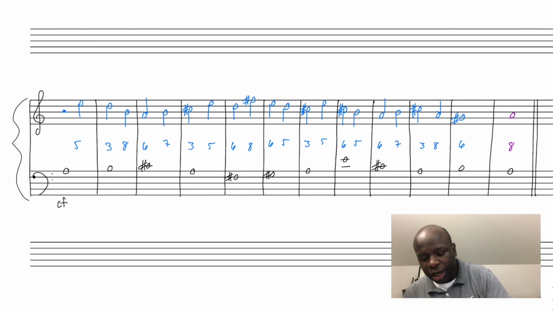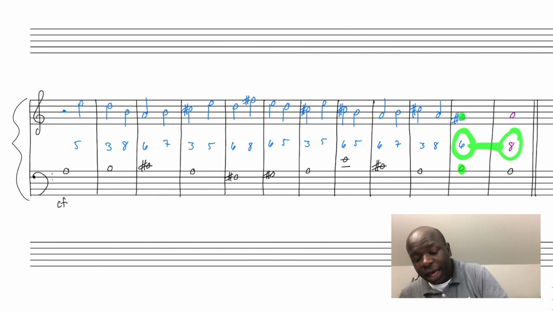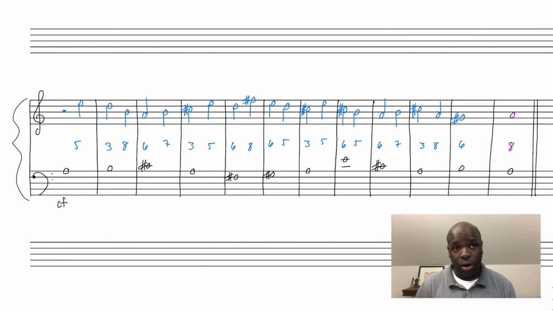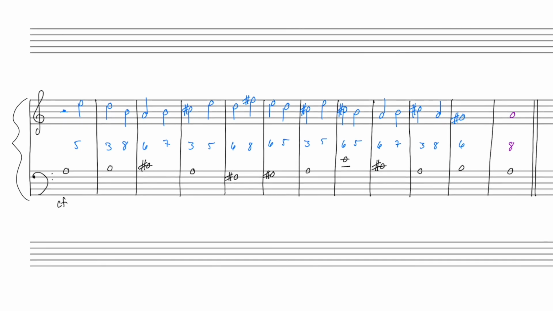I just want to point out one more time that my penultimate interval, right, just before the octave, I have a sixth, created by the re, or the second scale degree in the cantus firmus, against the ti, or the seventh scale degree in the counter melody, right? This is a feature that's always going to happen at the very end of counterpoint. So let's take a listen to this example.